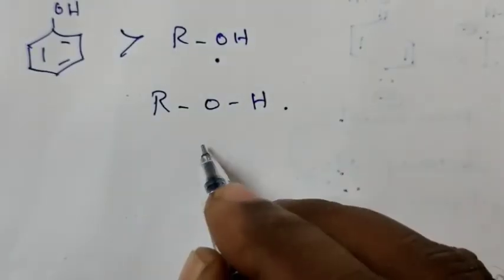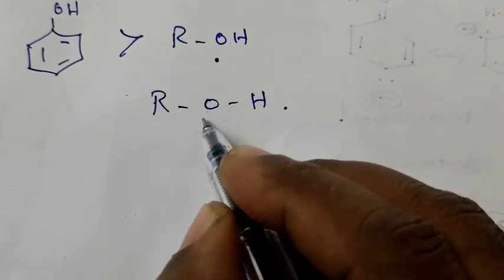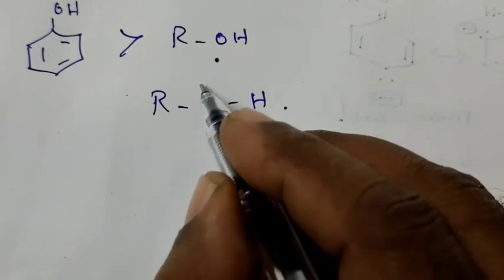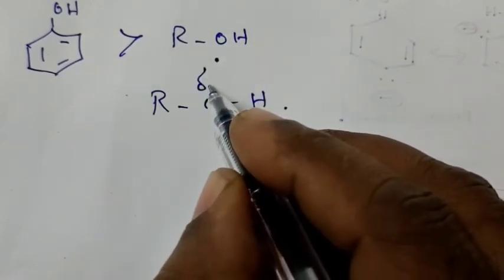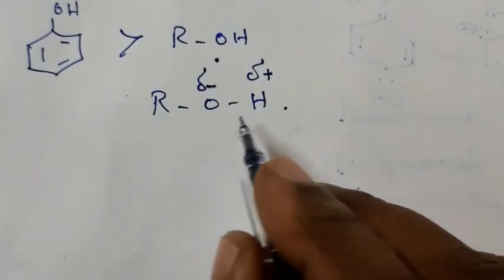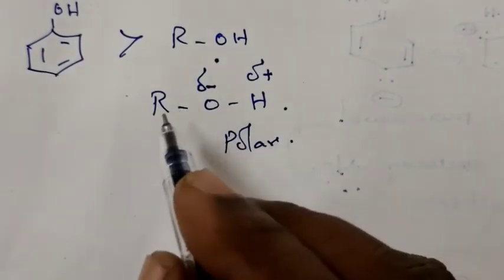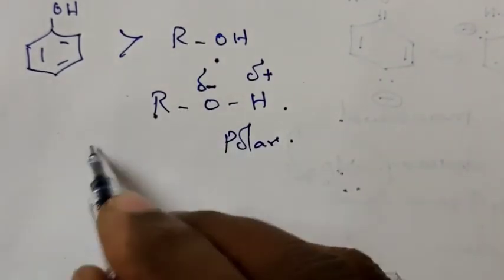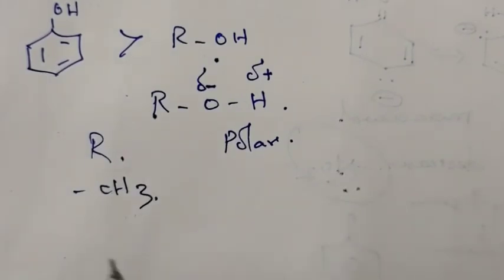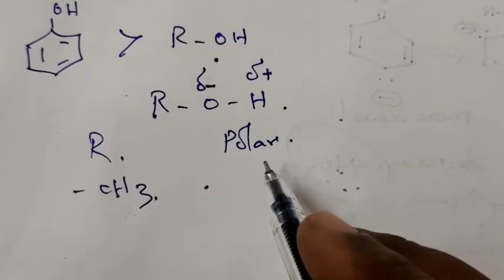Alcohols are acidic because of the electronegative nature of oxygen. Due to the electronegative nature, oxygen acquires a negative charge and hydrogen acquires a positive charge. That means the OH bond is polar. But the presence of an alkyl group, meaning a CH3 group, matters. Alkyl groups are called electron releasing groups.